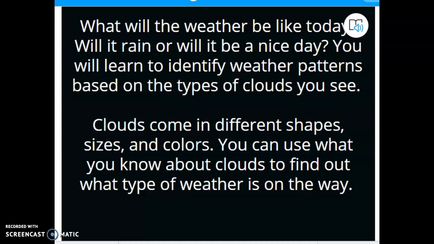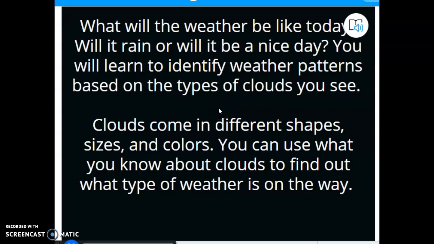We're going to continue with our study of clouds. Today we're going to do a quick review of some of the clouds we've already studied. We're going to start learning about some things like prefixes and suffixes that might make a big difference in how that would change the way the cloud looks and how that might change the way the cloud functions and where the cloud might be forming in the atmosphere.